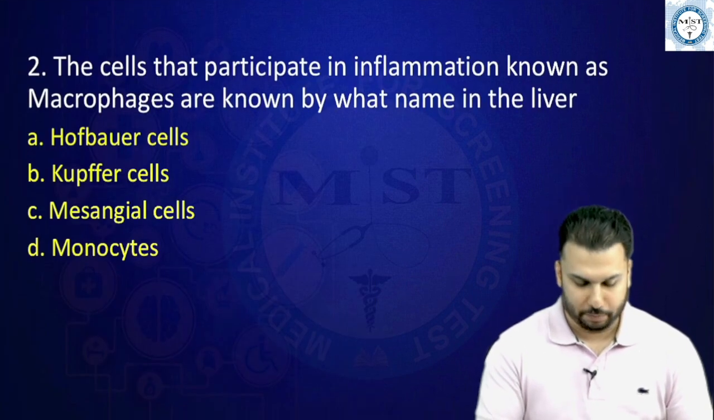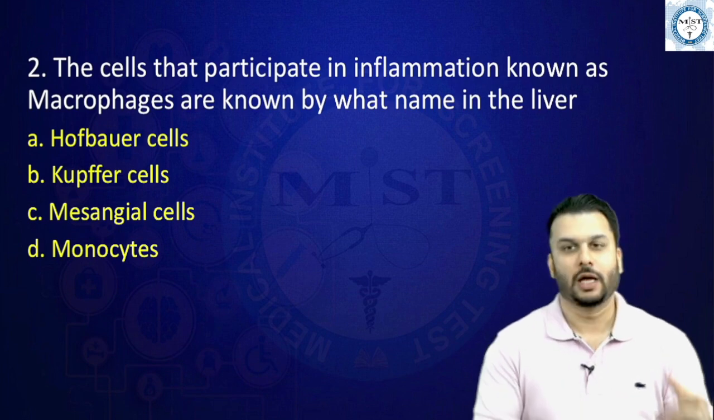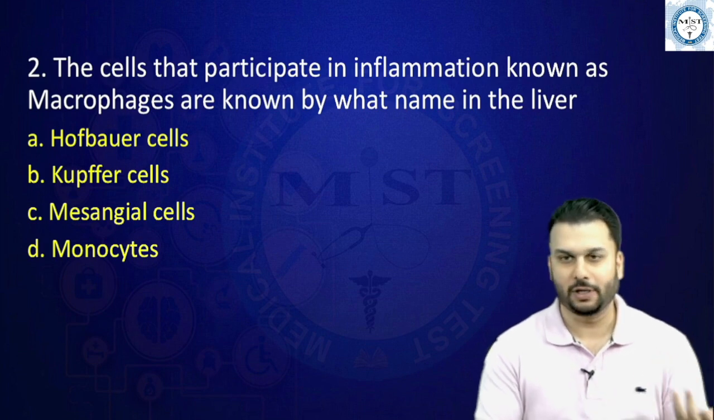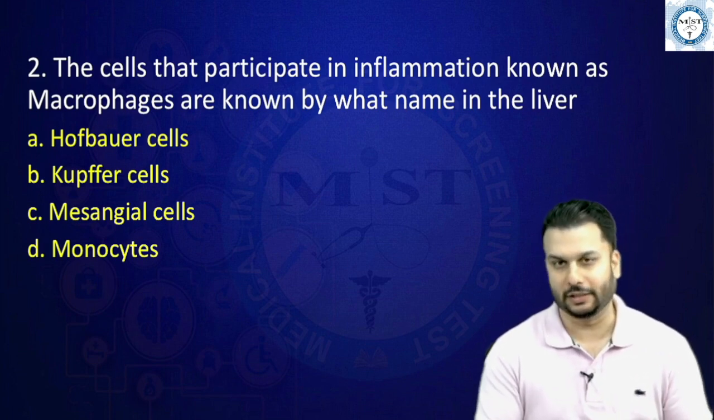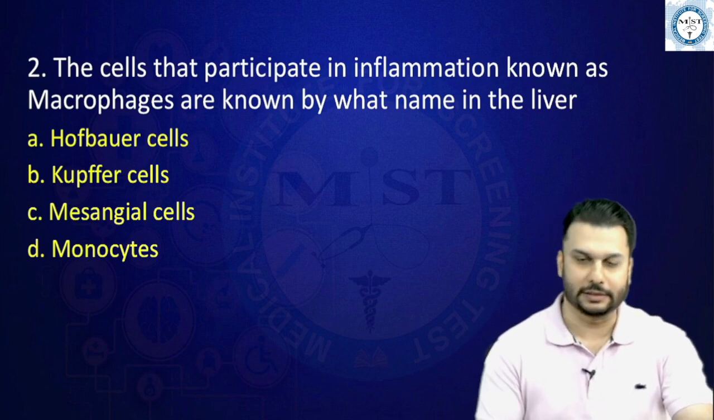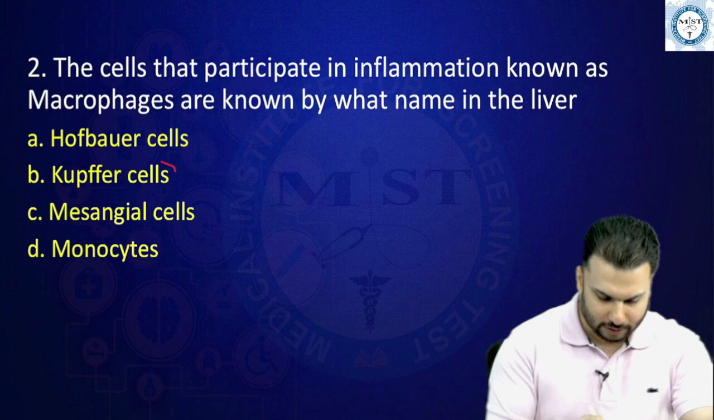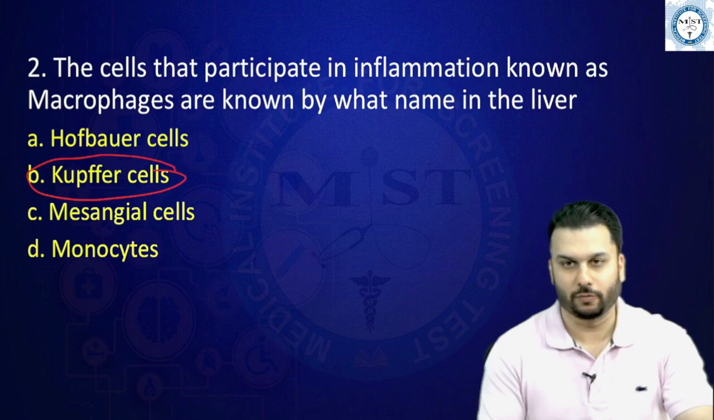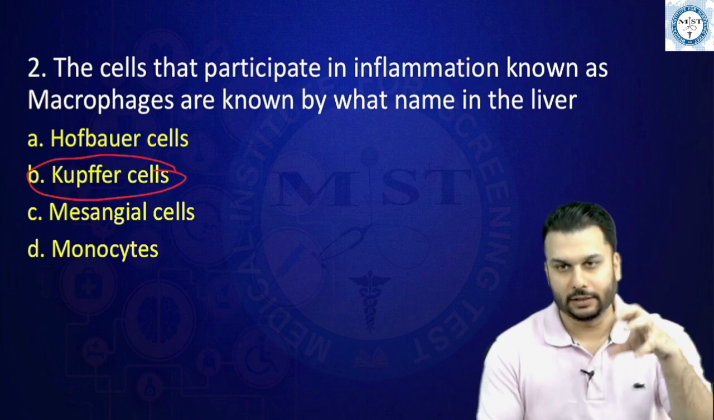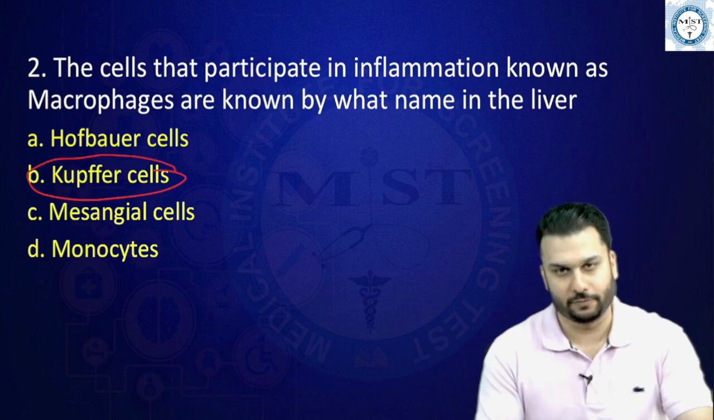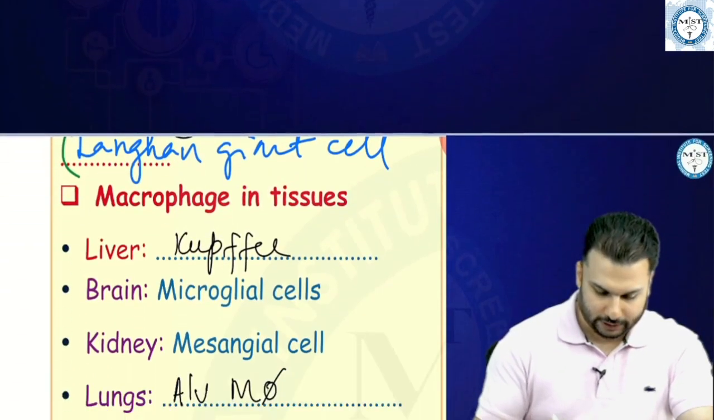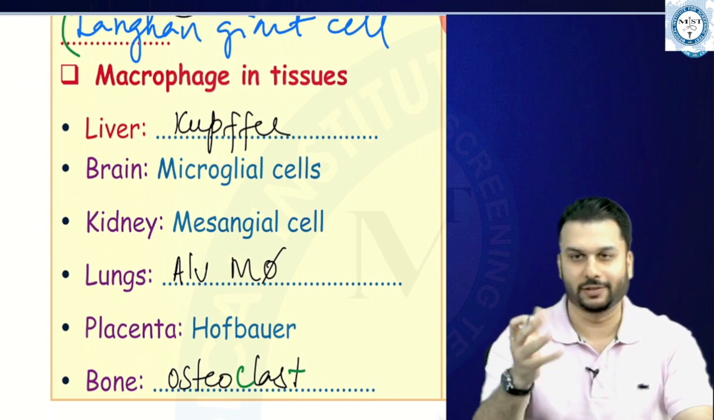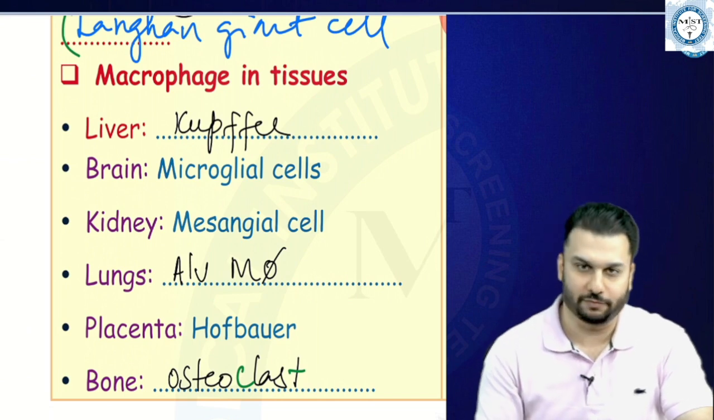The cell that participates in inflammation and is known to be a macrophage, what is the name of that in the liver? They're simply asking what the macrophages are called in the liver. I'm sure everybody answered this correctly as well. This is going to be Kupffer cells. Technically all the options here are just names of macrophages. It's just that in the liver they are specifically known as Kupffer cells. Again, this is an excerpt from our workbook, where we have this in the fill in the blanks also: in the liver, they are called Kupffer cells.